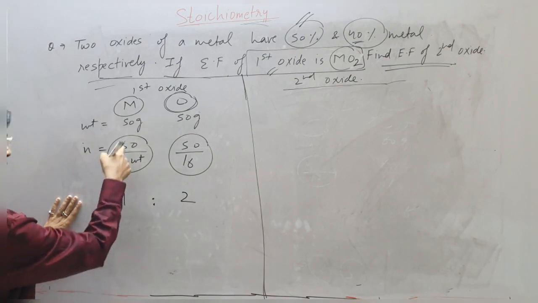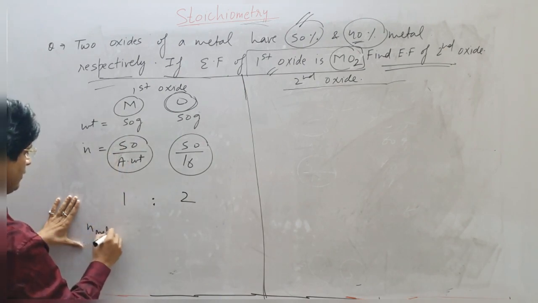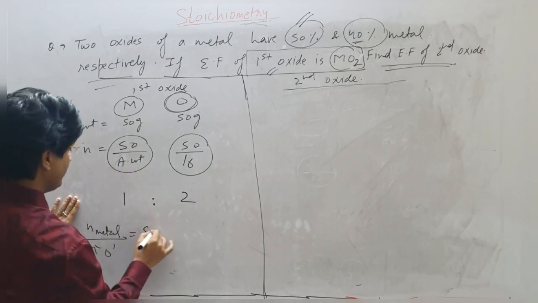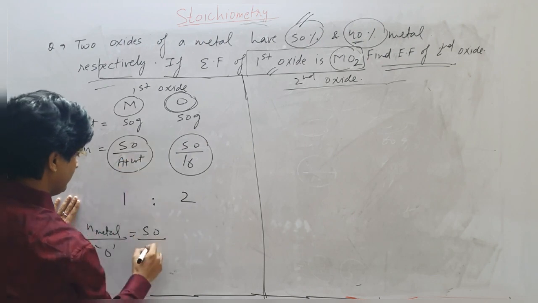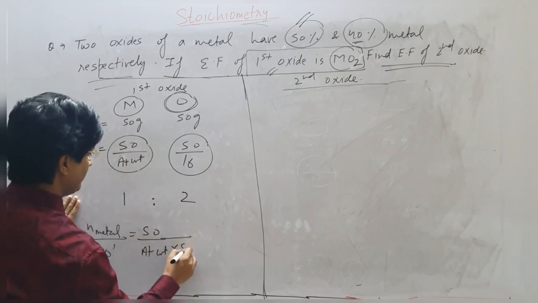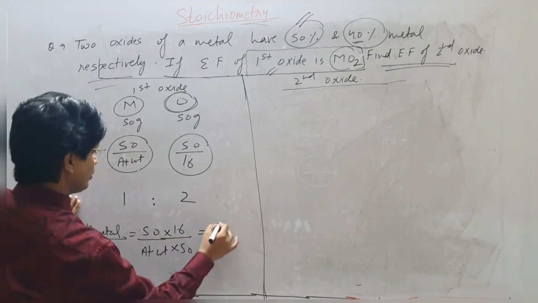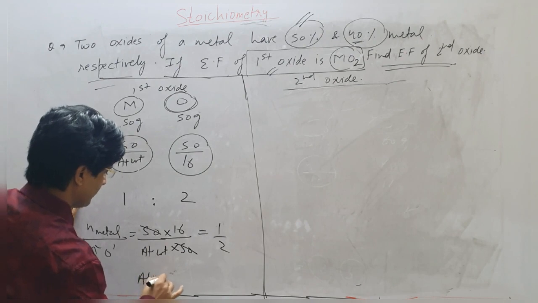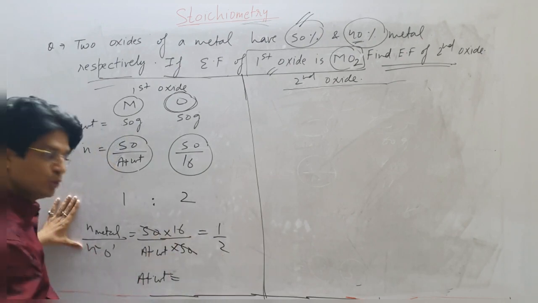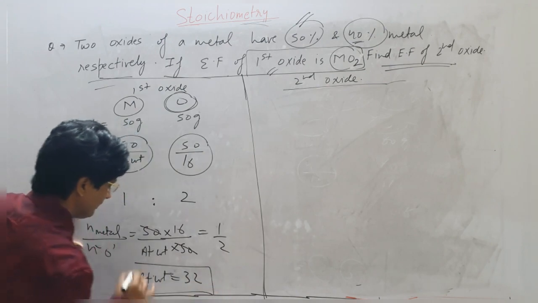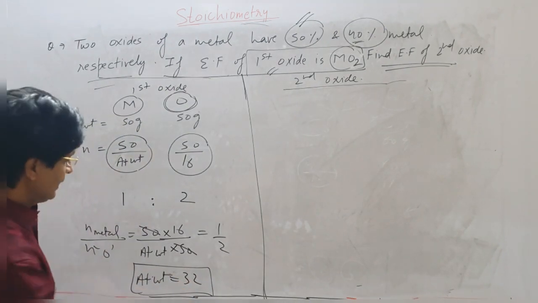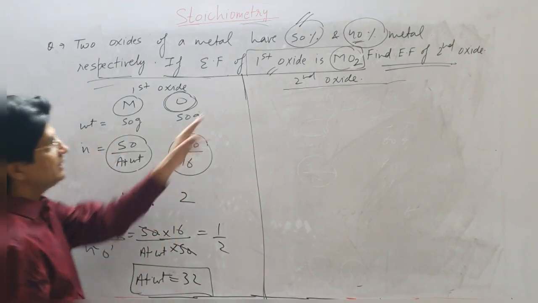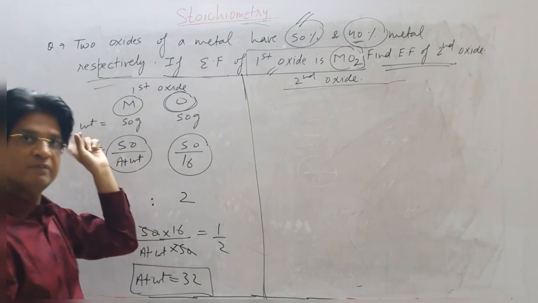So the number of moles of metal upon the number of moles of oxygen, that will be 50 upon atomic weight divided by 50 upon 16. This should be 1/2. 50 and 50 cancel. So the atomic weight of the metal will be 16 into 2, that will be 32. In the first case, the atomic weight was 16. In this case, it is 32. So the atomic weight of the metal is 32. The reason being the difference in the formula of the oxides from the previous case.